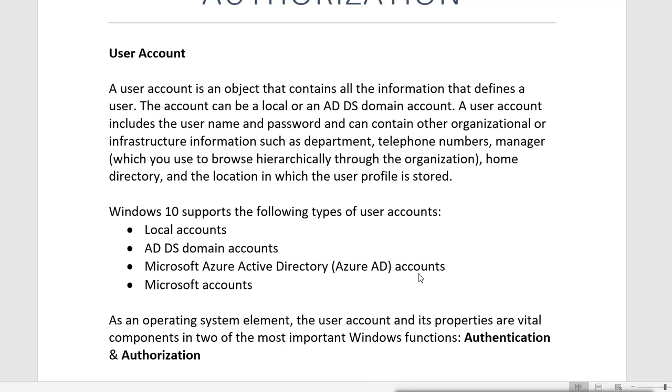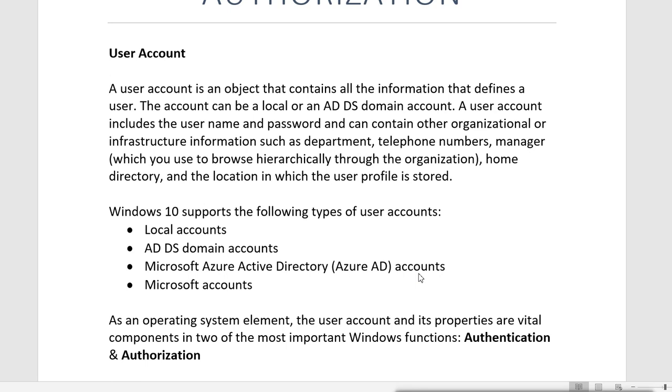Then we have the Microsoft account. A Microsoft account is a simple account which you can create on the Microsoft site, like your Microsoft Outlook account, Live account, Hotmail account. So when you create any account on Microsoft services, it will be your Microsoft account, and you can use it on Windows 10 to log in and use the different tools and services on Windows 10 also.